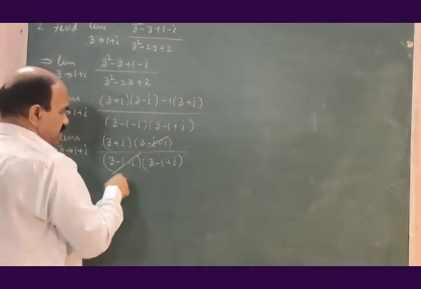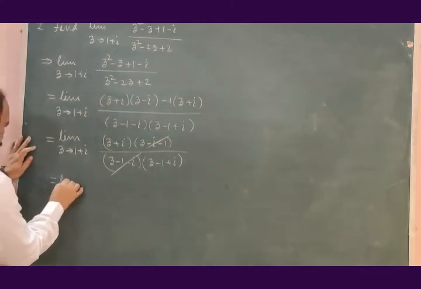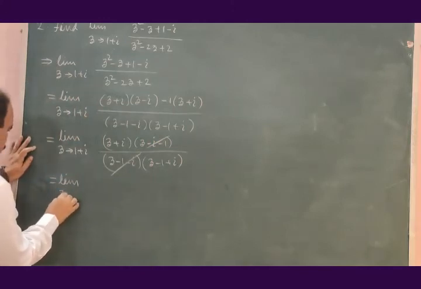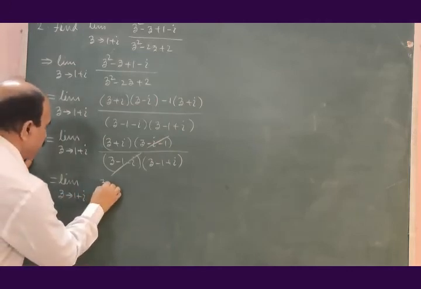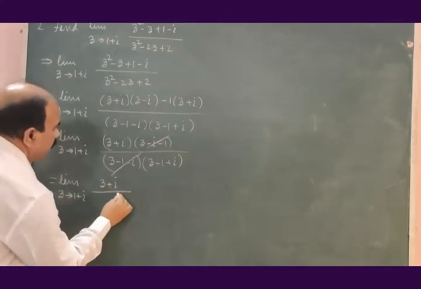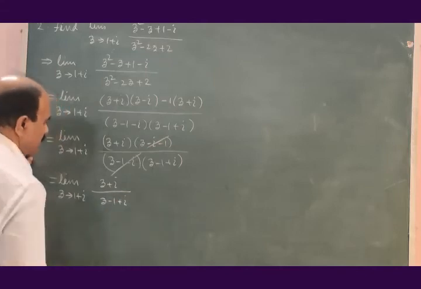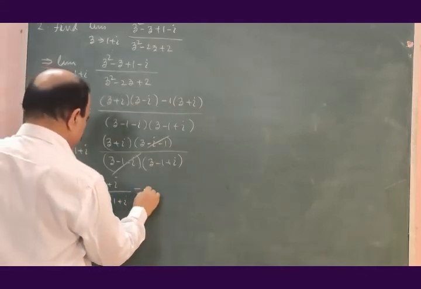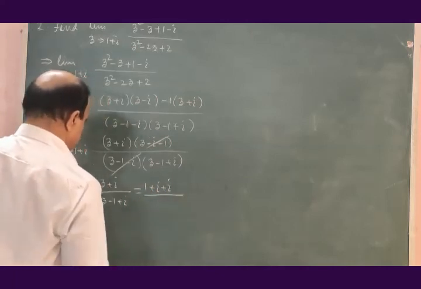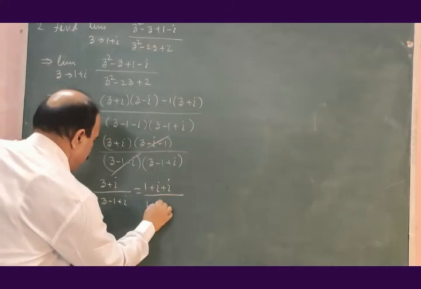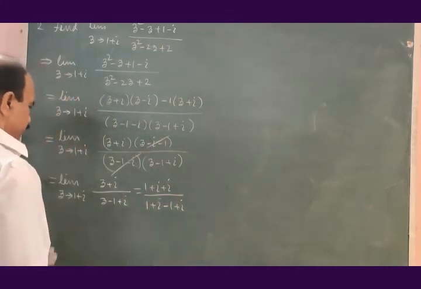This will get cancelled with this, and what is left is limit z tends to 1 plus i of (z plus i) divided by (z minus 1 plus i). This is equal to 1 plus i plus i divided by 1 plus i minus 1 plus i.